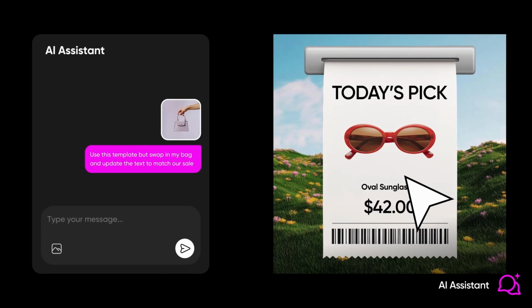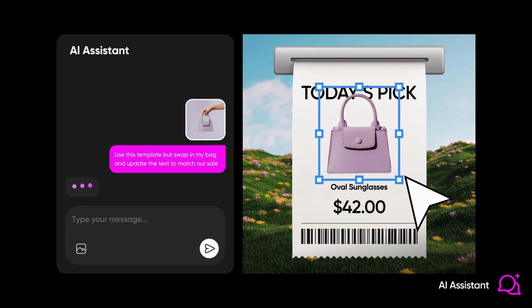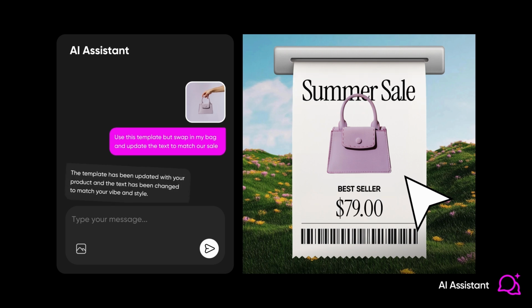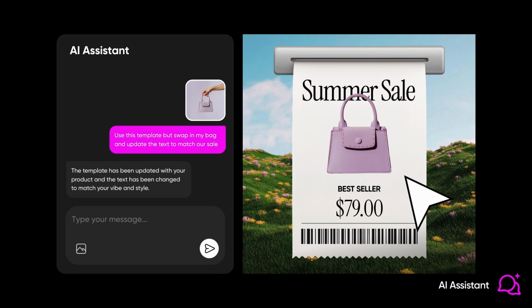I've got this stunning template from our library. Use this template, but swap in my bag and update the text to match our sale. Watch how it maintains the template's design system while making it completely mine. Intelligent adaptation, not just copy-paste. Time to take this campaign global.